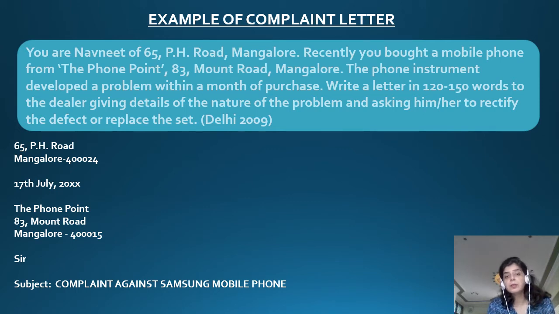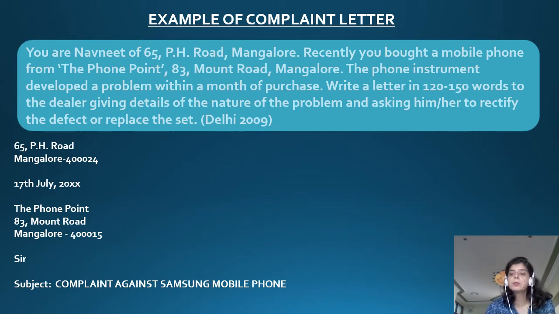Now you have to give how you begin this letter. You have to write 65 PH Road, Mangalore 40024, which is the code of Mangalore. Leave a line, write the date 17 July. This date has to be in words and not in numbers. Leave a line, write the Phone Point, 83 Mount Road, Mangalore, and write the pin code. Leave a line, write Sir. Leave a line, write subject. Subject again has to be in capitals.